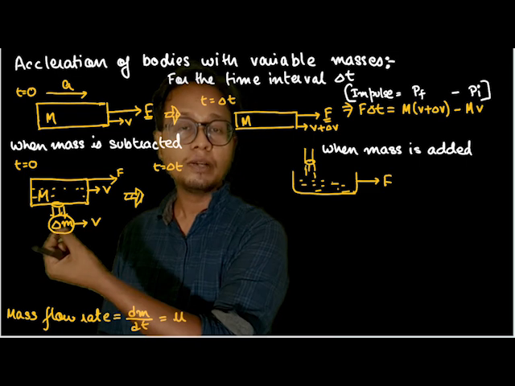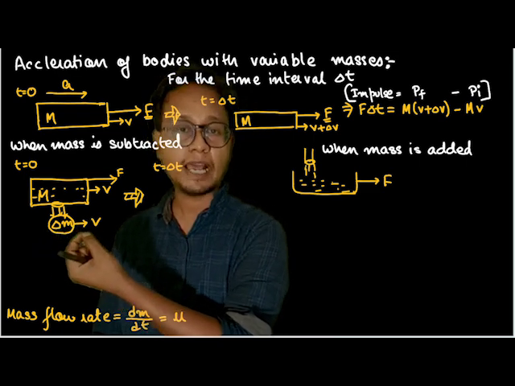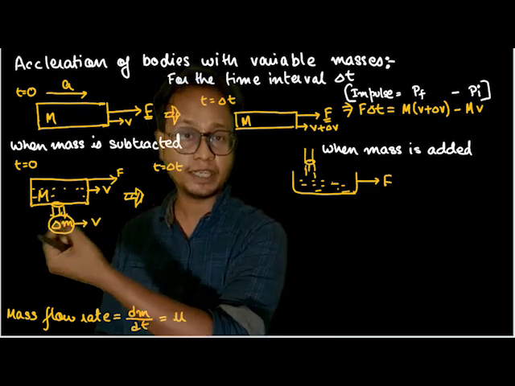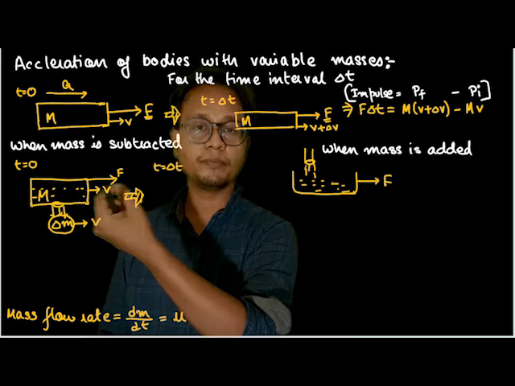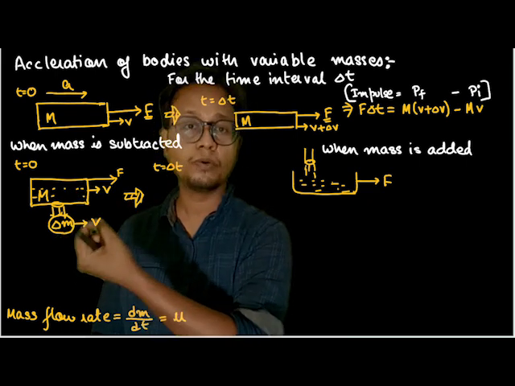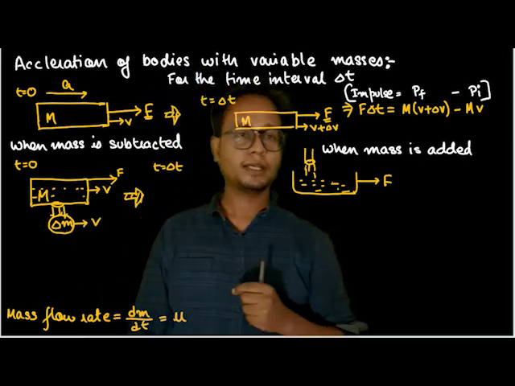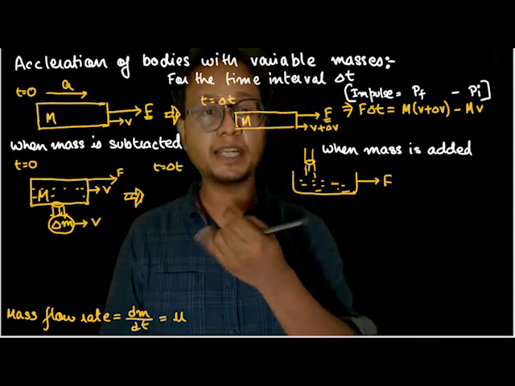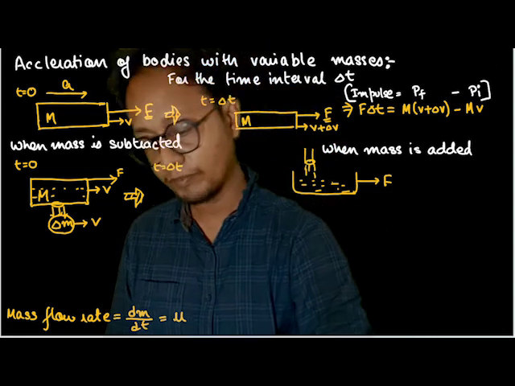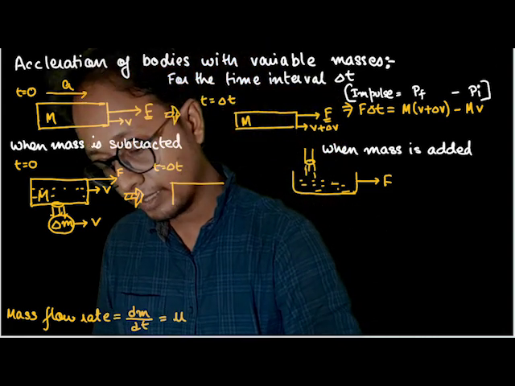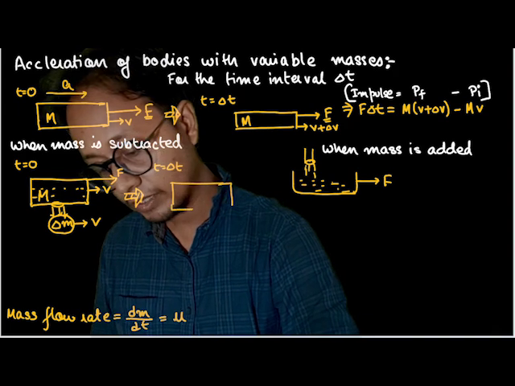So similarly here, this mass, delta m, will have an initial velocity of v, because it was ejected out when the velocity of the container was v. But will it change its velocity? No, because this force is not applied on it, isn't it? So after delta time t, what happened is, this mass, or the container...